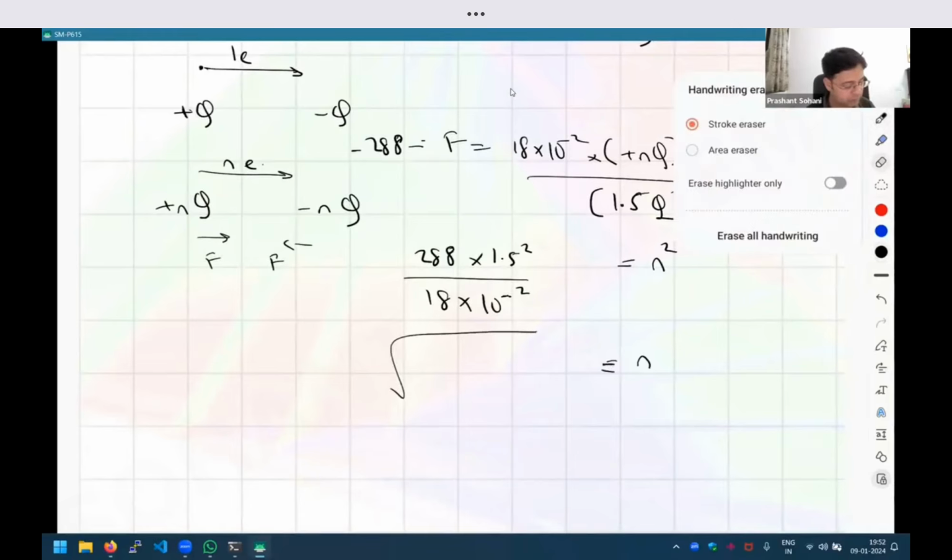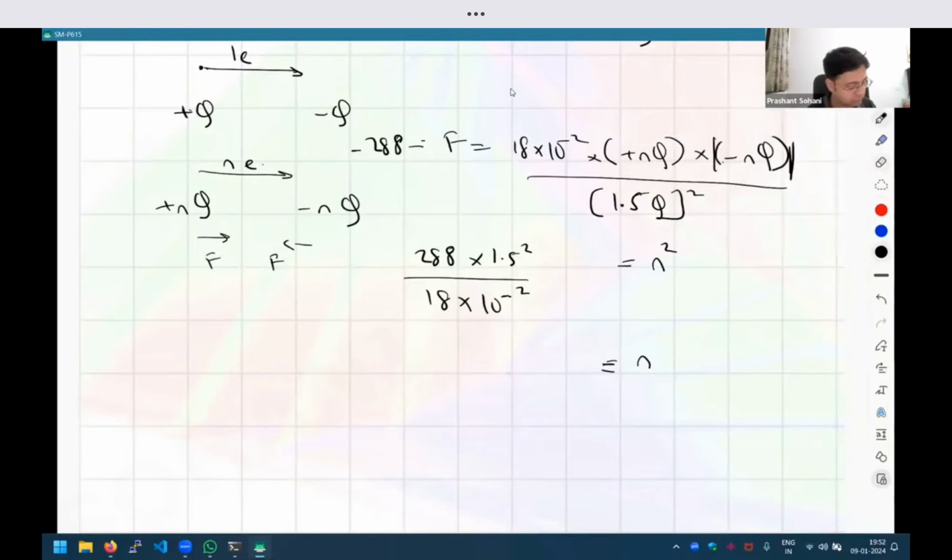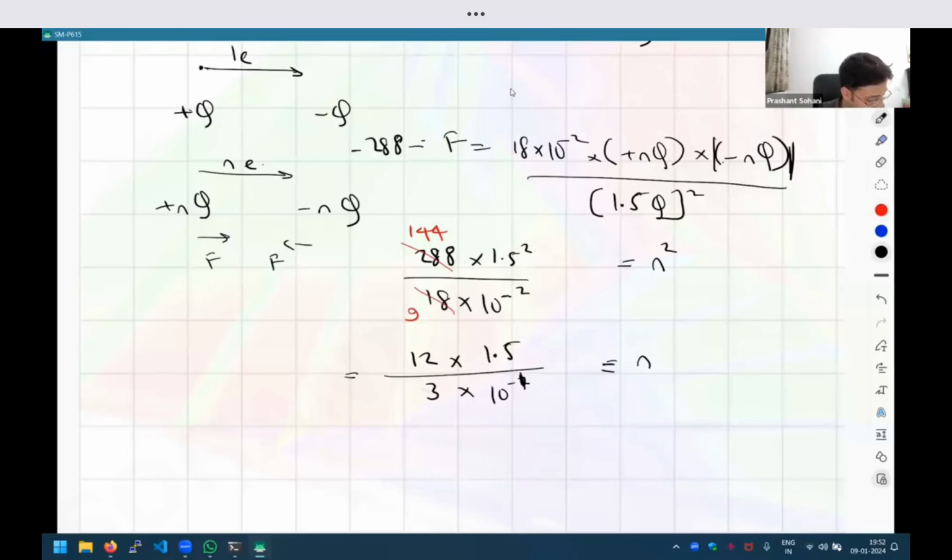To skip some steps, you can do this quickly in your mind: the square root of 1.5 squared is 1.5, 10 raised to minus 2 becomes 10 raised to minus 1, and in 288 upon 18, one factor of 2 gets cancelled, so I can write 12 upon 3. Calculating further, 4 into 1.5 is 6 upon 10 raised to minus 1, which is the same as 60. So the answer is 60.